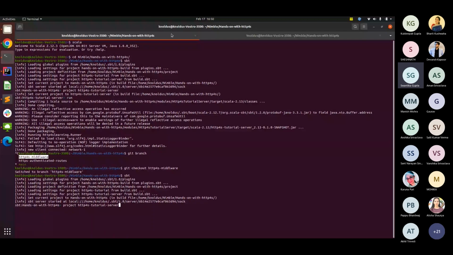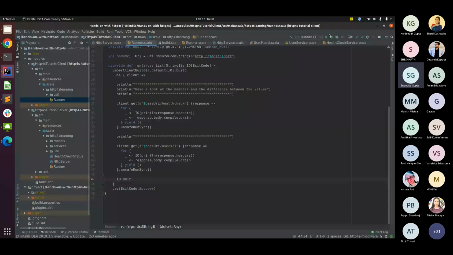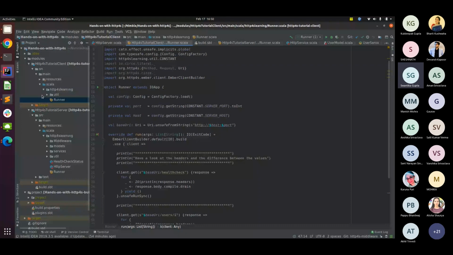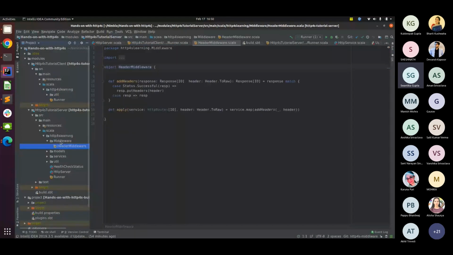Server, and we have the client here. Let's first look at the code here. What we have done different here is, in my code base, if you can see, I've added a middleware package here, and this is a header middleware object, and we have given an implementation add middleware which takes... okay, let me just show you.